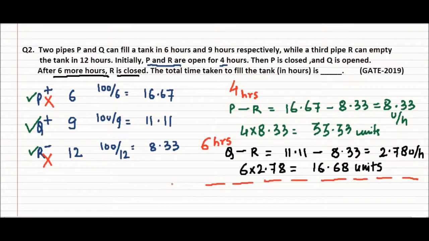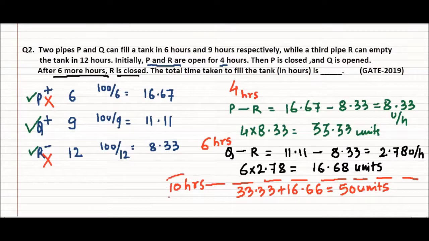Let us add to whatever happened in this 10 hours. 33.33 units plus 16.66 more units, that ends up somewhere around 50 units. It means that in first 10 hours 50 units are filled out of 100, and now after the 10 hours have passed, only Q is open, and the rate at which Q will fill now is 11.11.